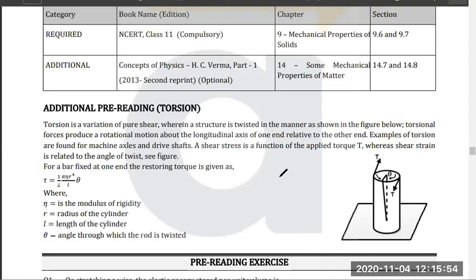So when you talk about this shear stress, in case of torsion it is termed as T, and theta is again fixed. Tell me, what was theta? Theta was shear strain, yes or no?